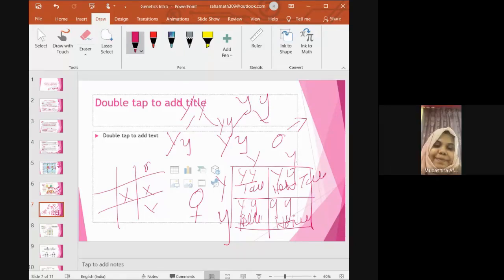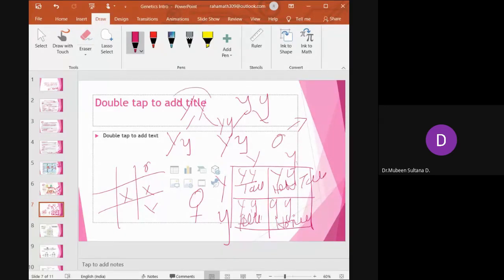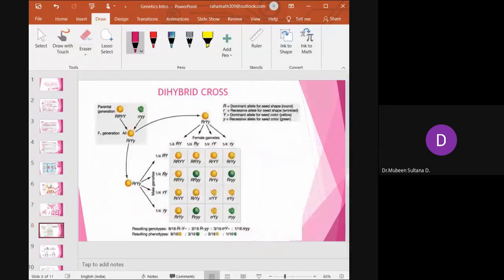So monohybrid cross questions are very common for your 5 marks, so you should be thorough with this. You should know what the parents are, from that what the first hybrid F1 is, and then with that hybrid we cross another hybrid and go for the F2 generation. With this, we get a ratio of 3:1, which is the phenotype, and 1:2:1 is the genotype. Is it clear? Yes, ma'am. Now we come to the second cross.